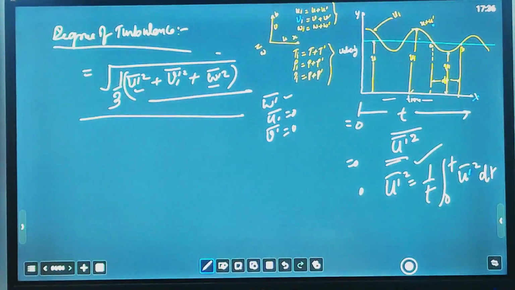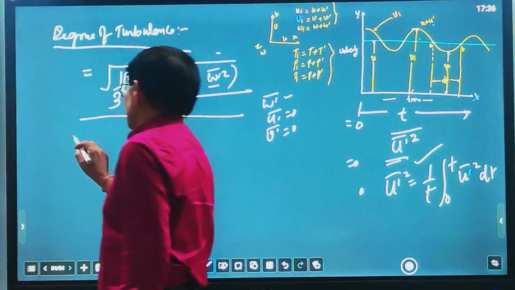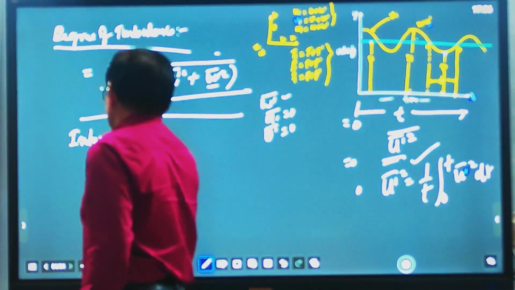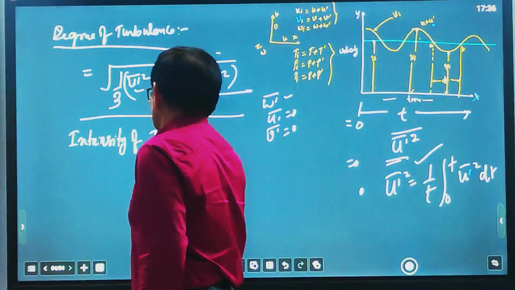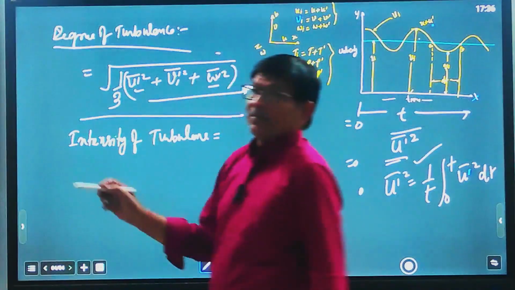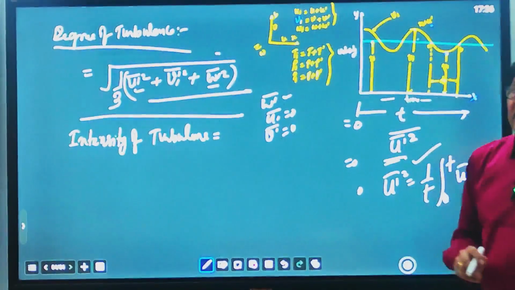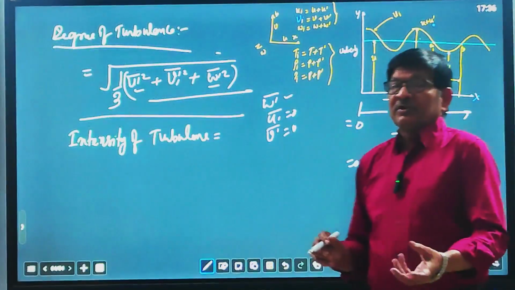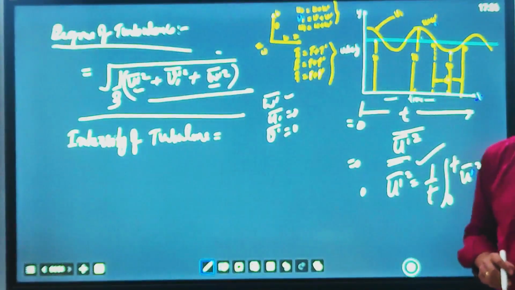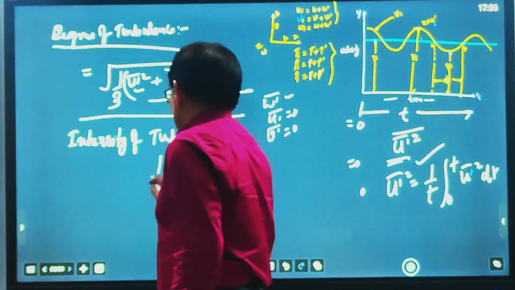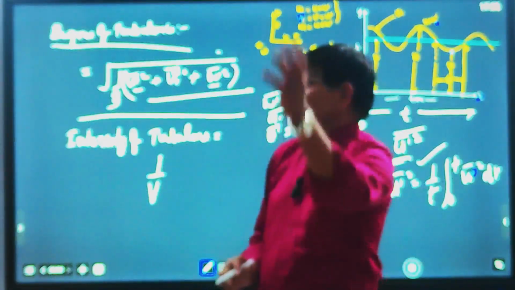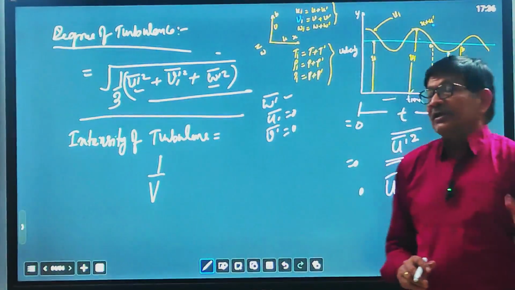Another term is intensity of turbulence. Intensity of turbulence is the ratio of the degree of turbulence to the flow velocity, that is, the magnitude of the flow velocity, so 1 upon V. V is the flow velocity of the whole, because there are x, y and z components.